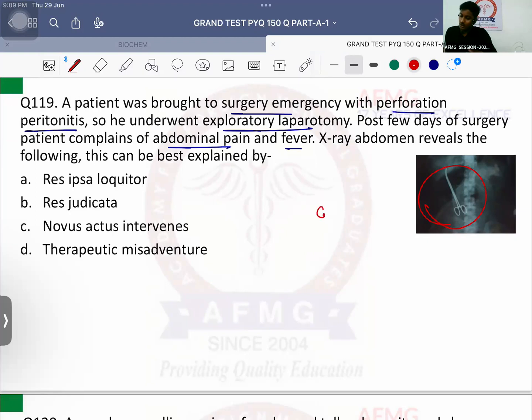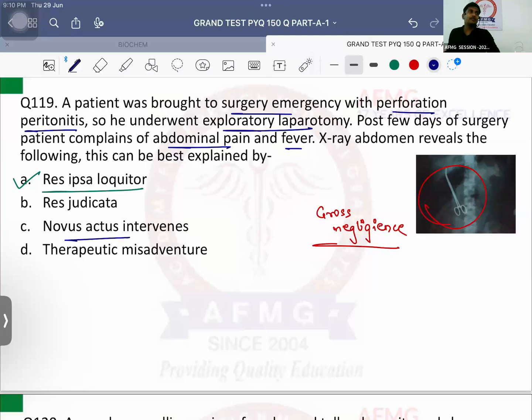This is a case of gross negligence or a case of criminal negligence, definitely. Here, do we need any proof? No, nothing is required. That means the fact speaks for itself, or the evidence speaks for itself. That is nothing else but res ipsa loquitur. Res judicata is nothing but the things are already decided. Novus actus interveniens means you performed a new act due to which there was some complication.